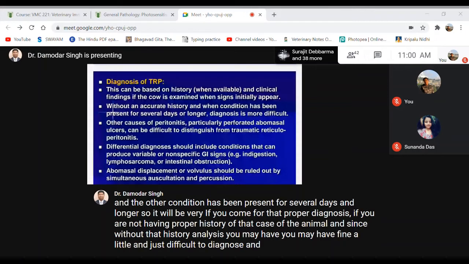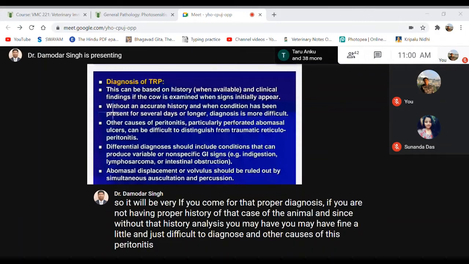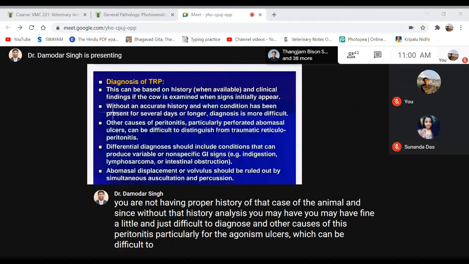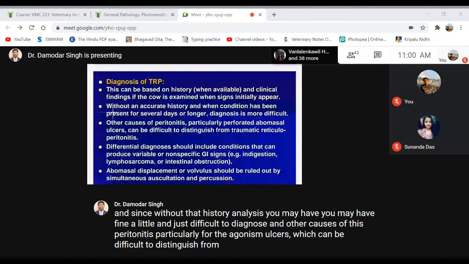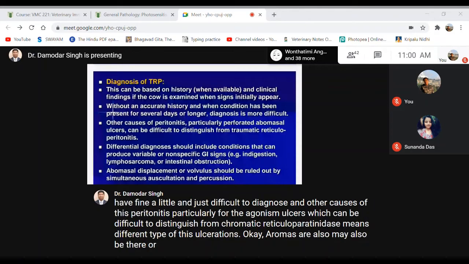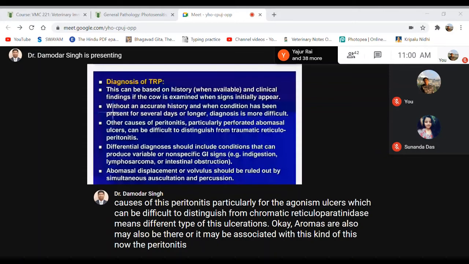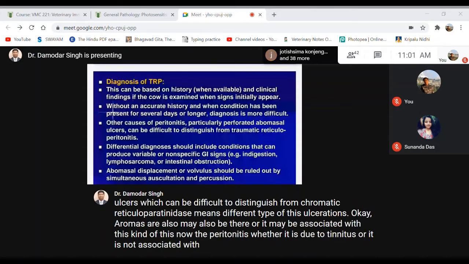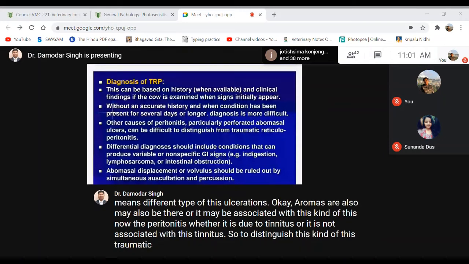And other causes of peritonitis, particularly perforated abomasal ulcers, can be difficult to distinguish from traumatic reticuloperitonitis. That means different types of ulcerations. An abomasal ulcer may also be there, or it may be associated with this kind of peritonitis, whether it is due to peritonitis or not. So to distinguish traumatic reticuloperitonitis is a little bit difficult.